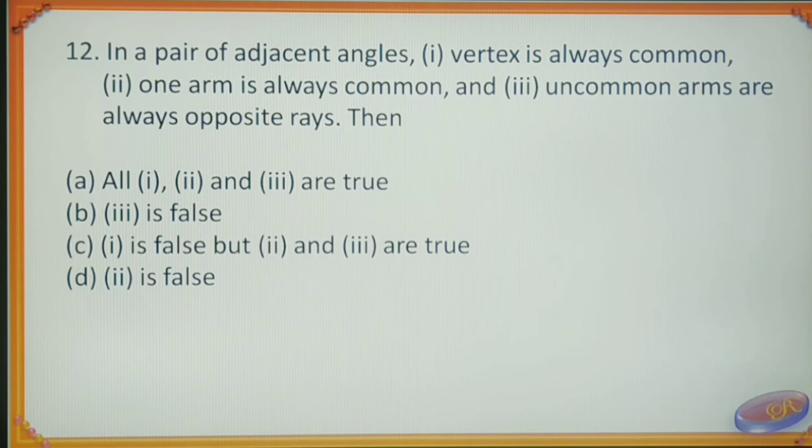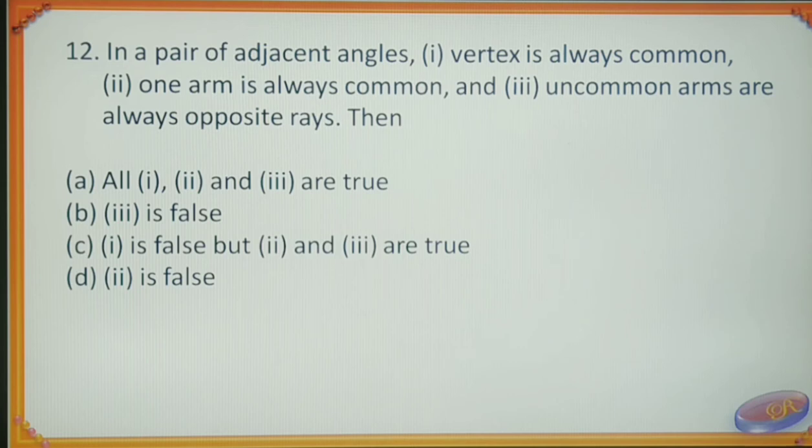So you should recall the definition. According to the definition of pair of adjacent angles, we are supposed to have a common arm, common vertex and non-common or uncommon arms on either side of the common arm.